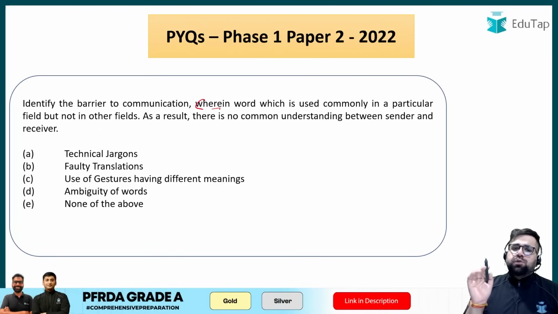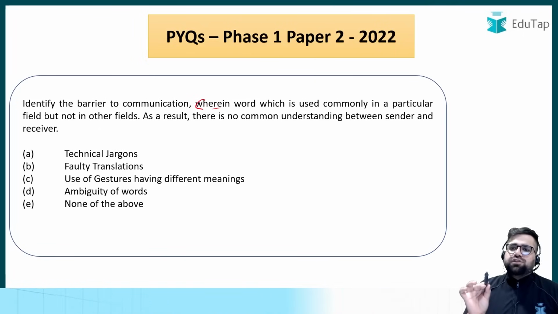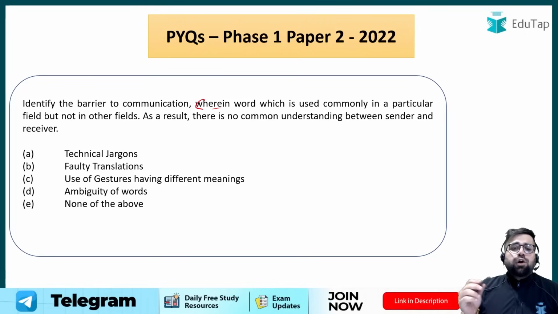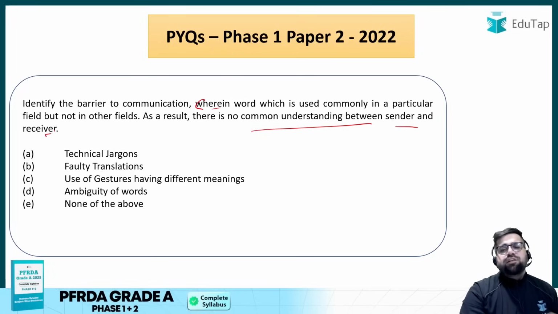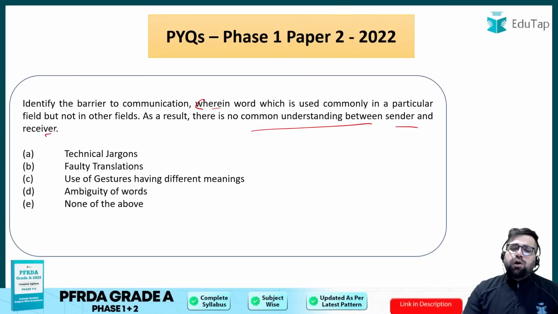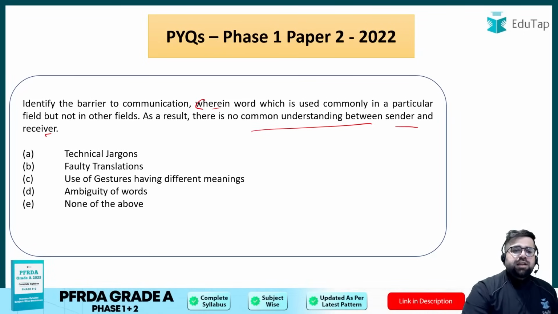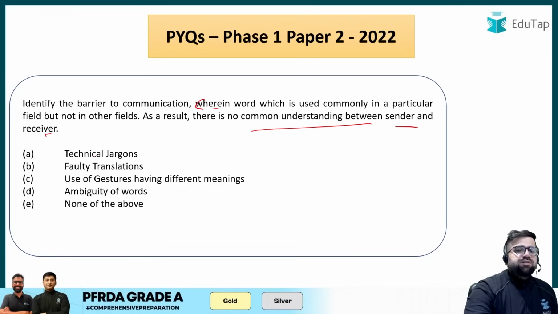Identify the barrier to communication wherein a word which is used in a particular field but not in other fields. As a result, there is no common understanding between sender and receiver. So what type of barrier is this? Technical jargons, faulty translations, use of gestures or ambiguity. The correct answer will be jargon.